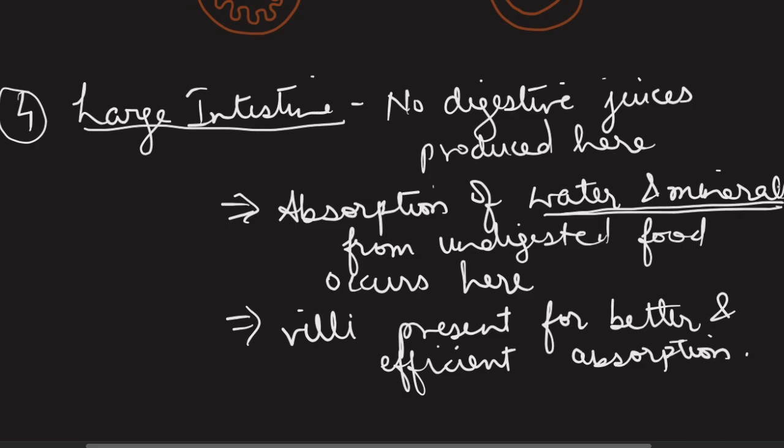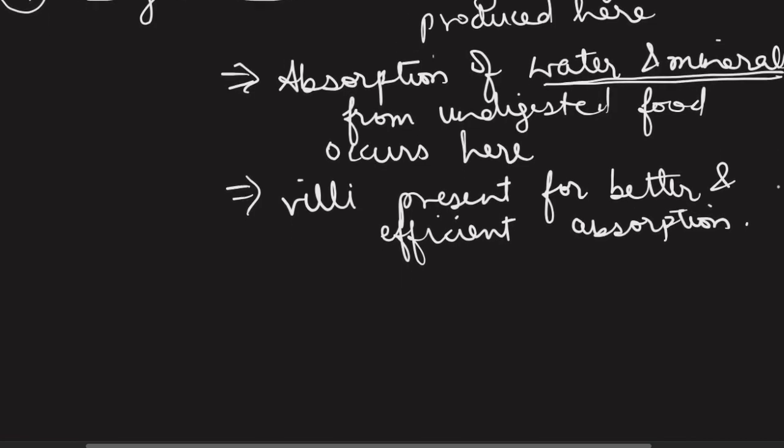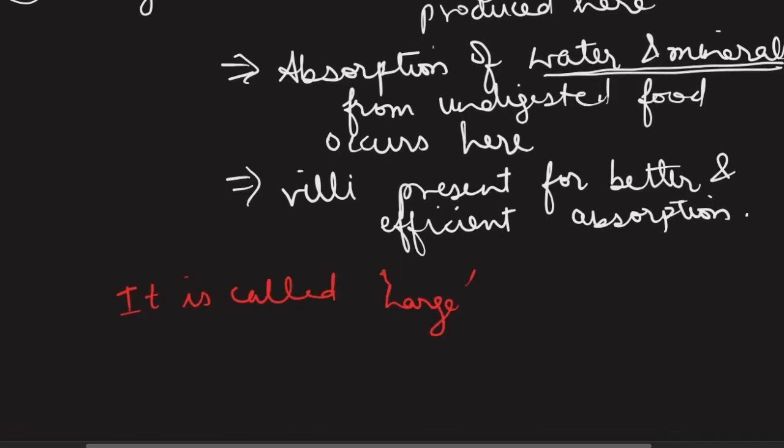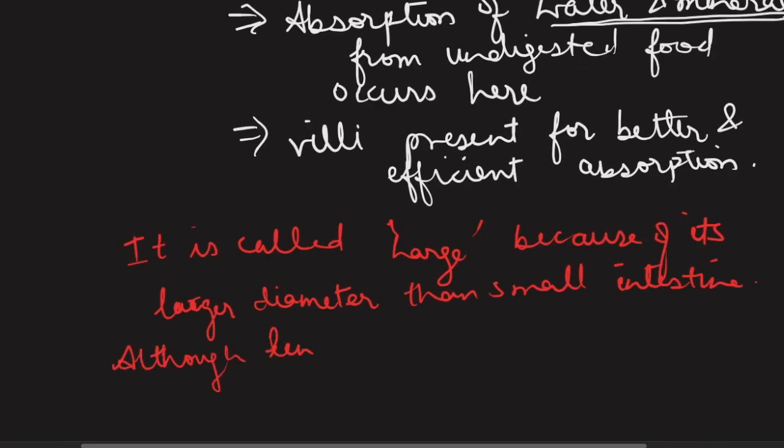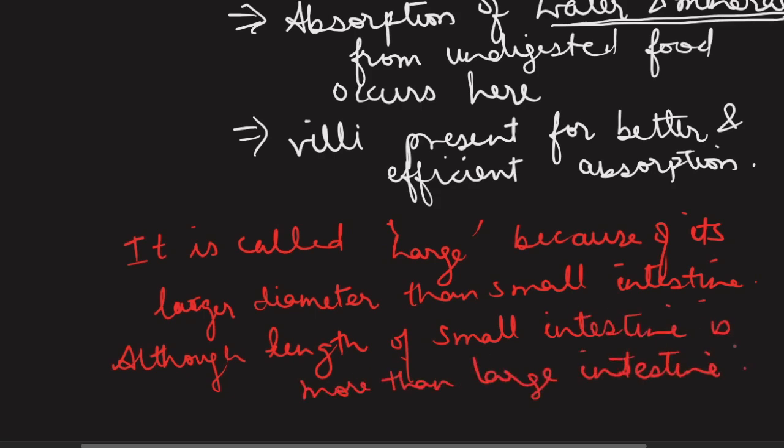The small intestine is called small because of its smaller diameter, and the large intestine is called large because of its larger diameter. The small intestine is narrower in lumen, although its length is more than that of the large intestine. So you must be clear about why these two organs are called so.